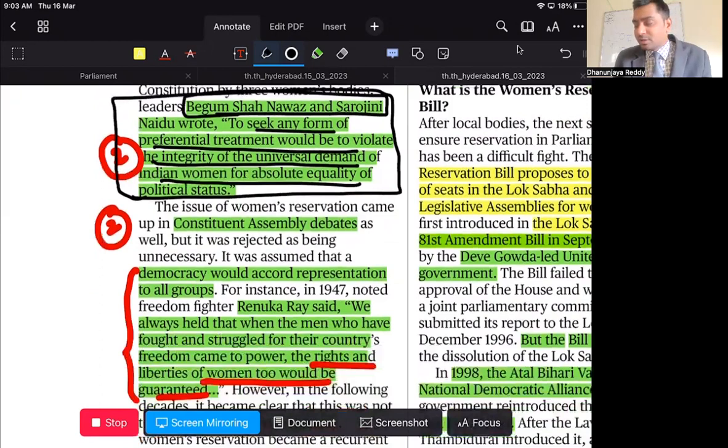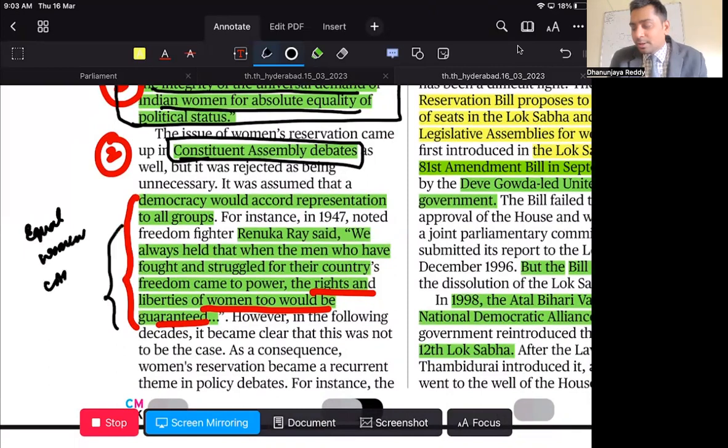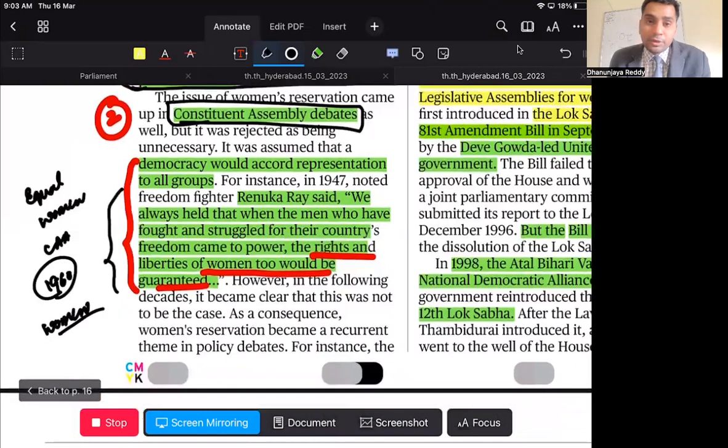The same thing was reflected in the Constituent Assembly debates also. What did the Constituent Assembly debate say? Renuka Roy, the freedom fighter, said, we always held that when the men who have fought and struggled for the country's freedom came to power, the rights and liberties of women too would be guaranteed. So they were very sure that the political people, who are mostly men, would give equal rights to women. Until the Constituent Assembly debates or until the 1960s, women were very confident that their male counterparts were going to give them an equal share in political representation.